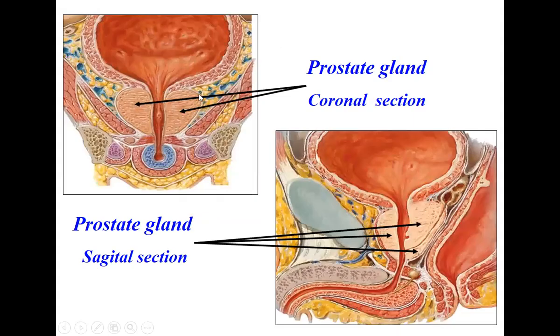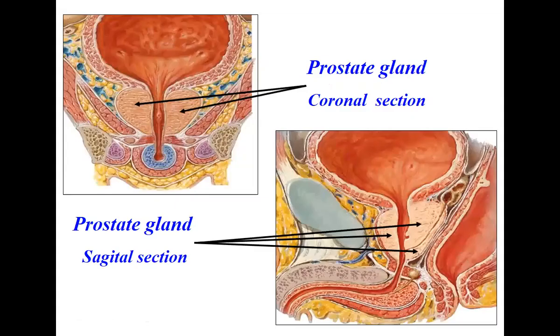Okay, now you can see here, this is the urinary bladder, and below that is the prostate, and through the prostate the urethra is passing, called the prostatic urethra. This is the front view, the coronal view, and this is the sagittal view, the side view. Again you can see the urinary bladder, and below it is opening into the prostatic urethra, and this is the prostate gland. Here is the membranous urethra, and this is the penile urethra.